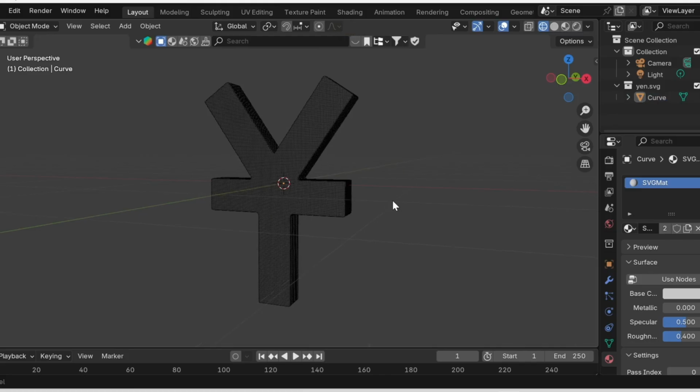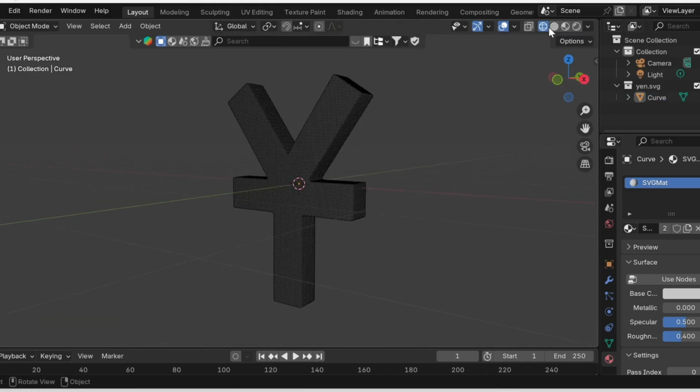I will show you how to turn vector shapes into 3D in Blender.